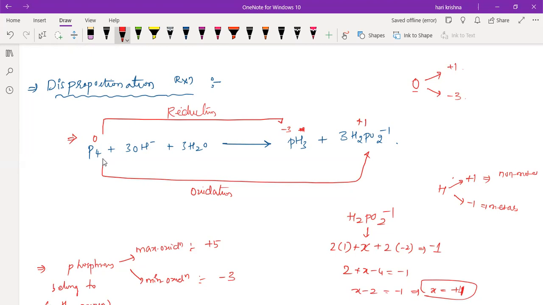Understanding? Yes, sir. Any doubts in this? No, sir, no doubts. Okay, can you repeat what you understand, Disha? From this only, about this disproportionation reaction. What about Abhinaya?